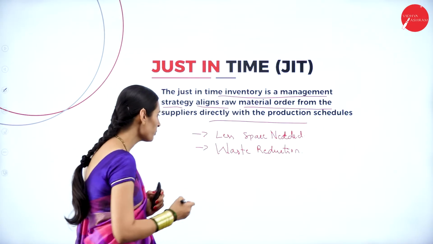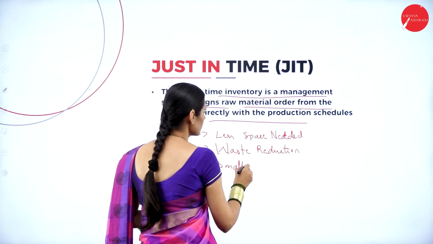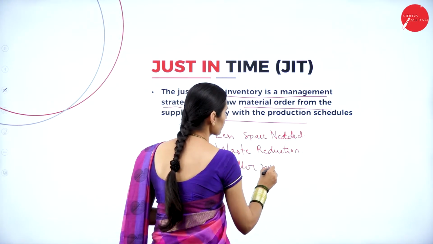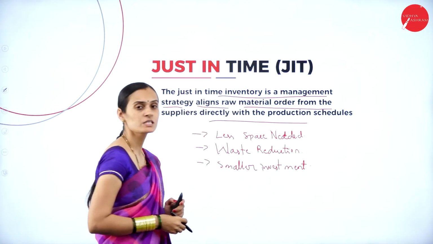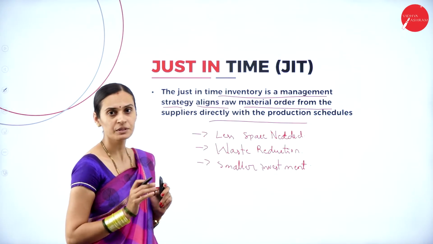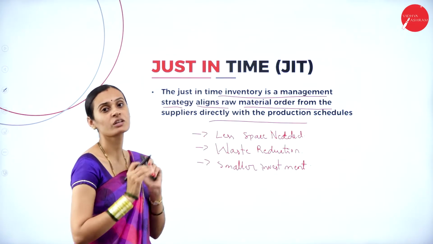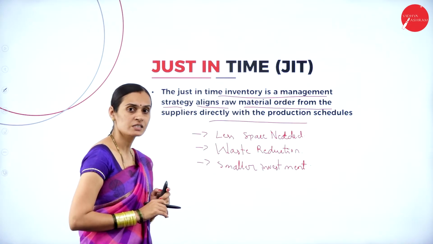And another important advantage is smaller investment. If it is not possible to purchase the raw materials in bulk quantity, you can purchase in a small quantity with a smaller investment. So these are the different advantages of just in time.